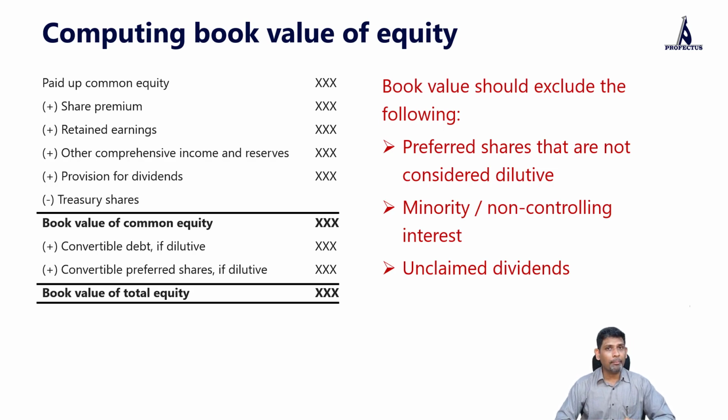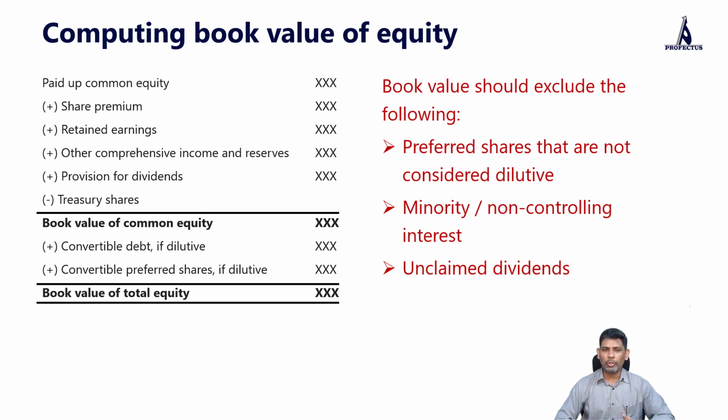And any unclaimed dividend. Now this is different from provision for dividend. Provision for dividend belongs to all shareholders. Unclaimed dividend is essentially the dividend which we pay to some shareholders, but some of them could not receive it, probably because they are not at their address or for any reason. This is what is shown as unclaimed dividend. This belongs to those specific shareholders, not to anybody else. And this right does not get transferred when the share is getting sold. So we should not consider unclaimed dividend while calculating book value of equity.